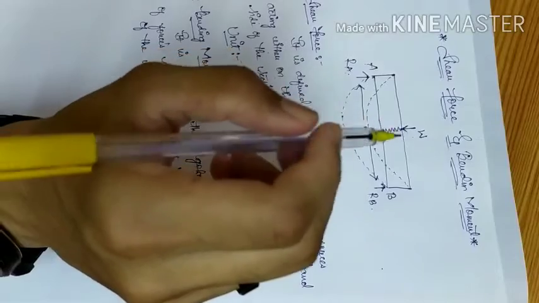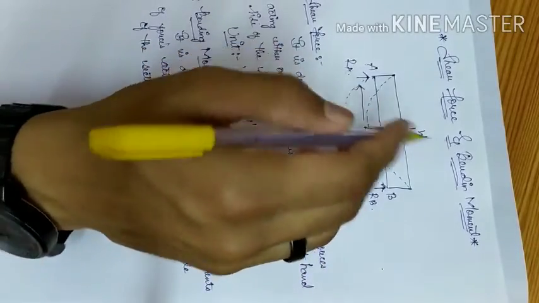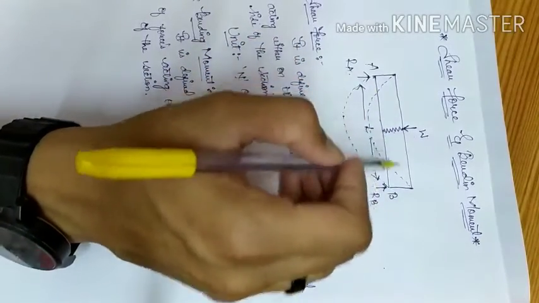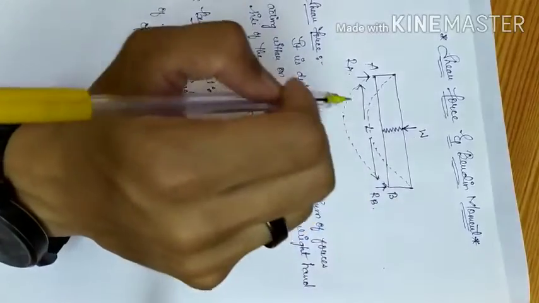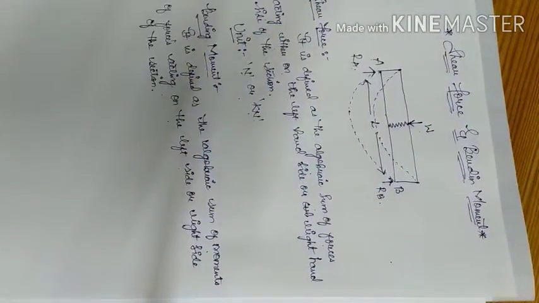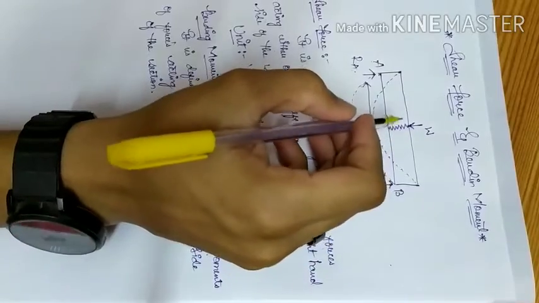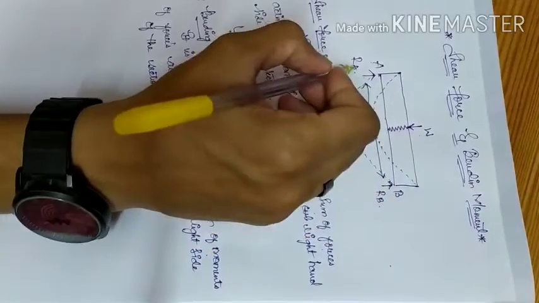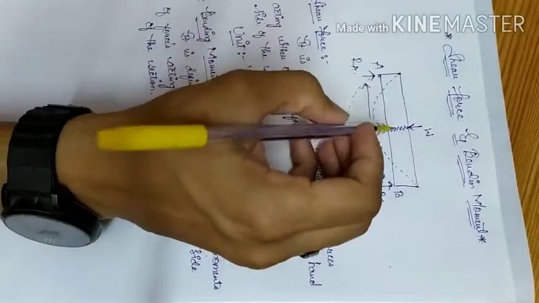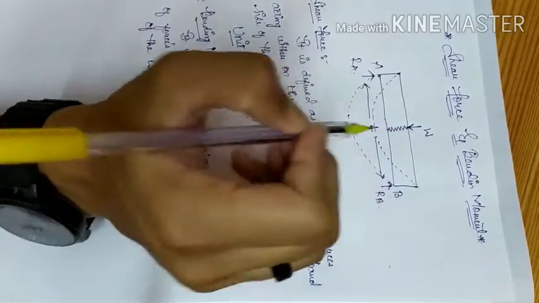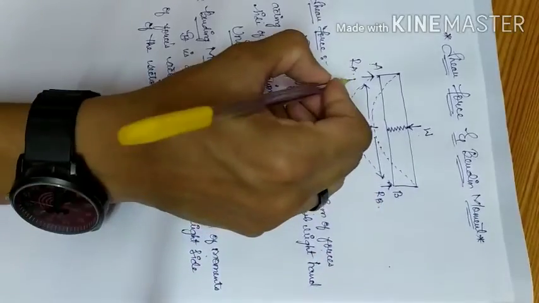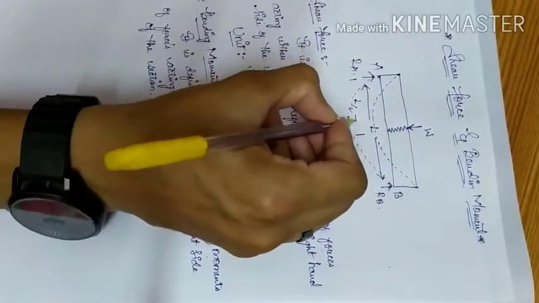So bending moment is the algebraic sum of the moments of the forces on the left hand side of the beam and the moments of forces on the right hand side of the beam. As we have only one force on the left hand side, if we take the moment on the left hand side of the section, the algebraic sum of the moment will be, if the length, half of the length means L by 2.